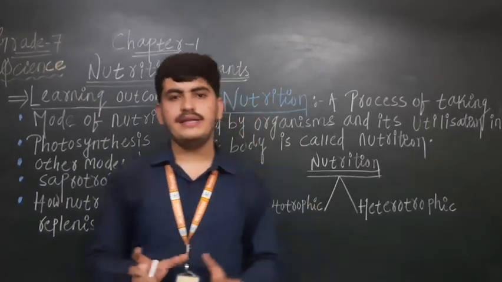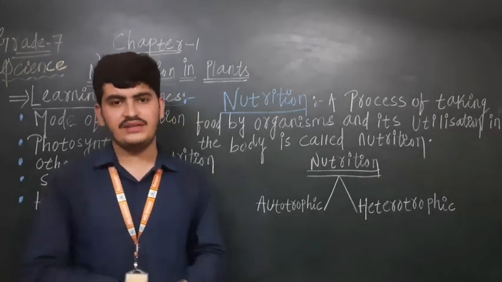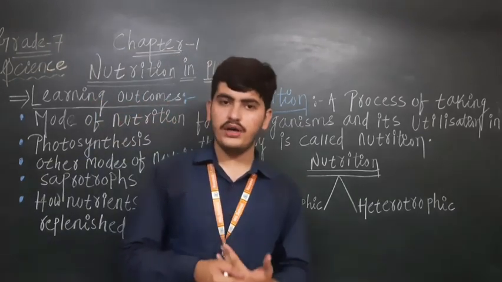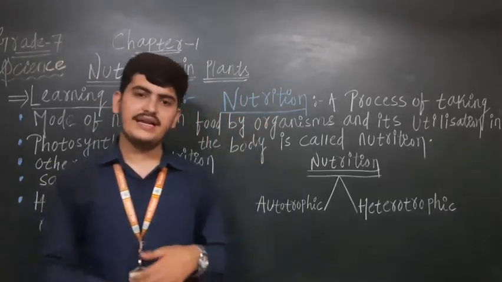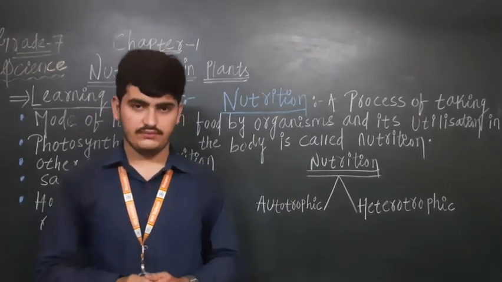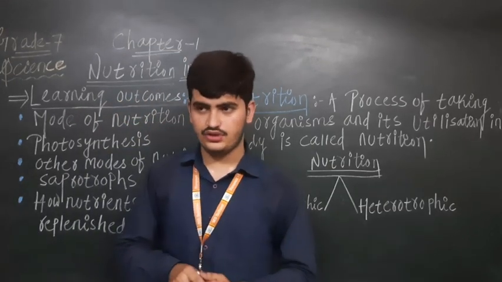Still we human beings are not understanding that the food we get from the plants, the oxygen we get from the plants, all the necessary things which are very important for our survival we get from there only. Then also we are doing deforestation, right? So we don't have to do like this, we have to do afforestation.